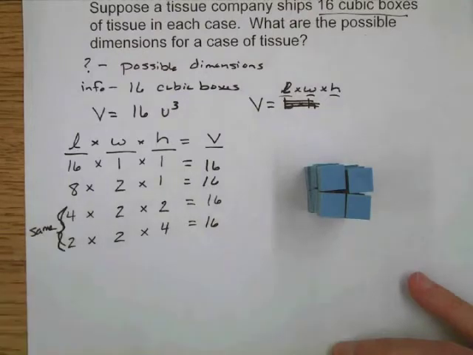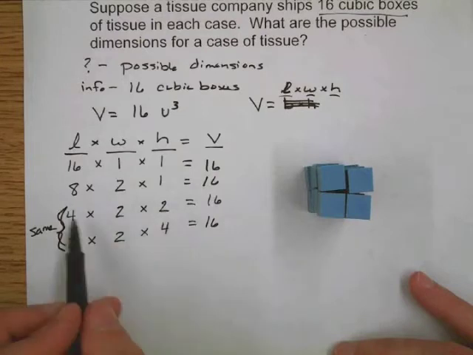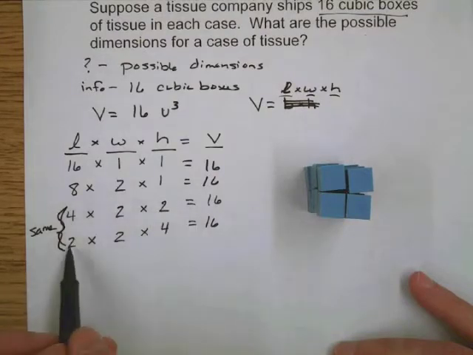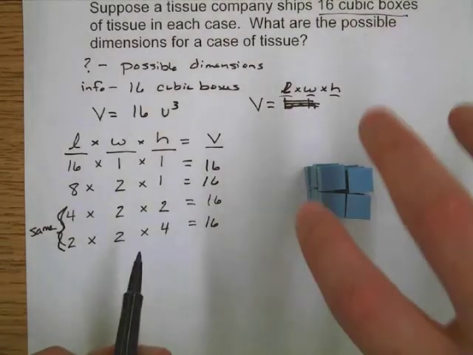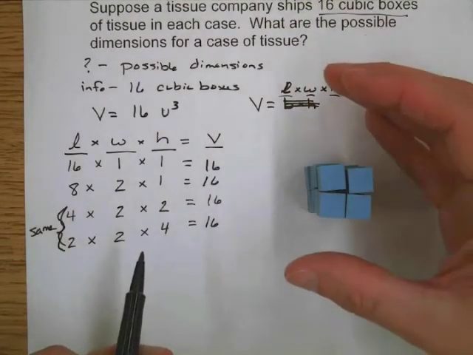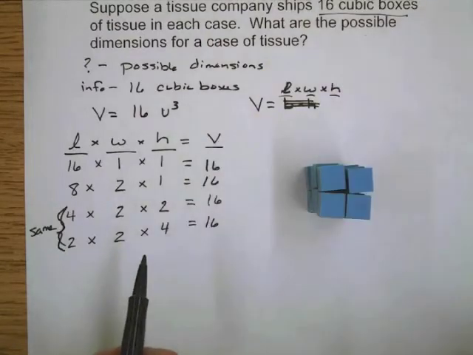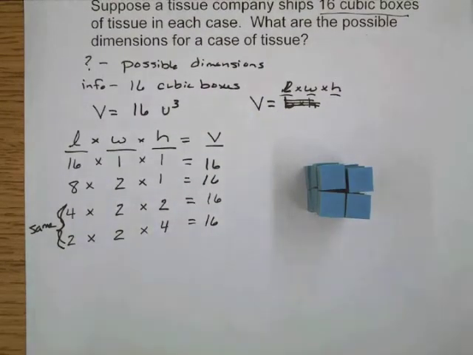I would think of those as the same dimensions because we have the same numbers: 4, 2, and 2. Because I've just taken the object from one position and flipped it up, that doesn't change the overall dimensions of the package. It's just like taking a box and flipping it up on its end. It doesn't actually change the box.